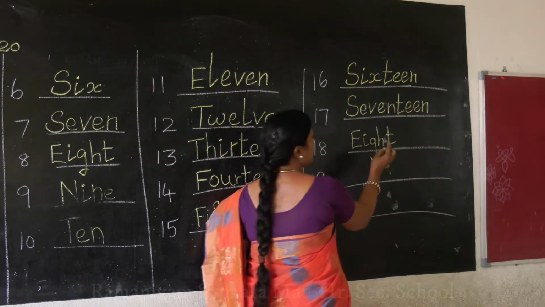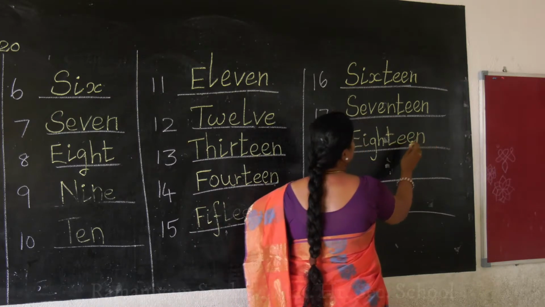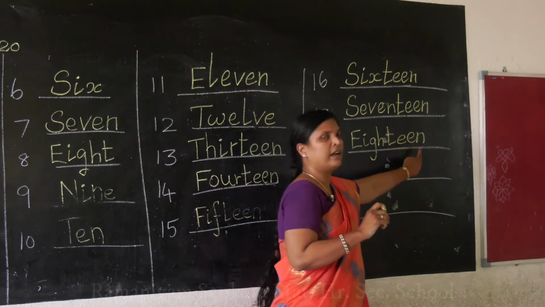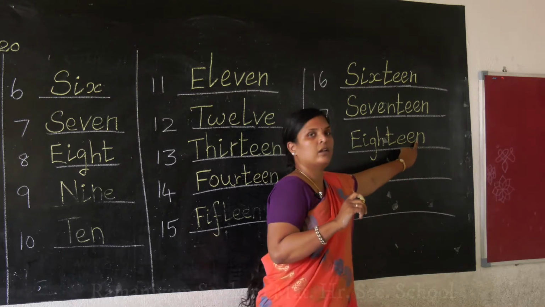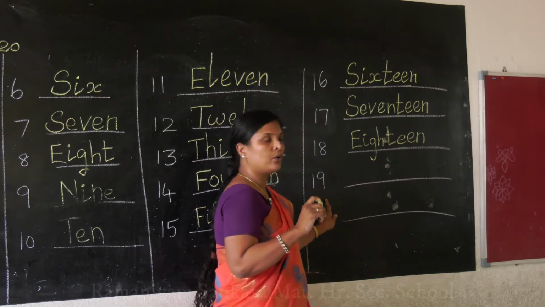E-I-G-H-T. Here already we have T. So, E-E-N. Okay, sorry. E-E-N. Okay, 18. Understood ma? Then go to your 19.